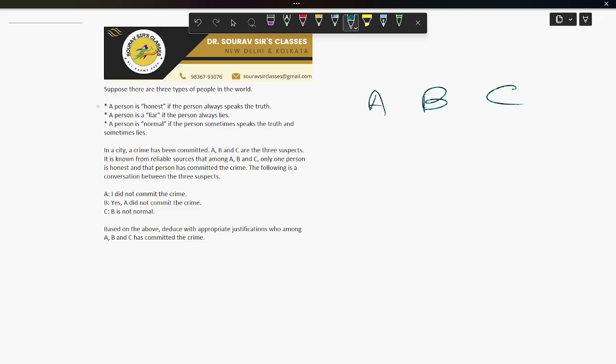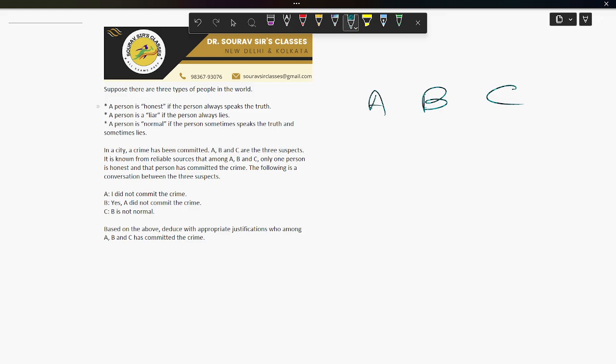So assume B is honest. Then B's statement, yes, A did not commit the crime, is true. Okay. So A did not commit the crime. Since B is honest and the honest person is the criminal, B committed the crime. Now let's check the other statements for consistency. A says I did not commit the crime. Since A is not honest, only B is, and A is telling the truth here. A cannot be a liar because liars always lie. So A must be normal.